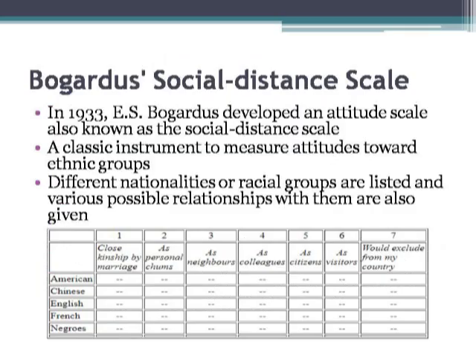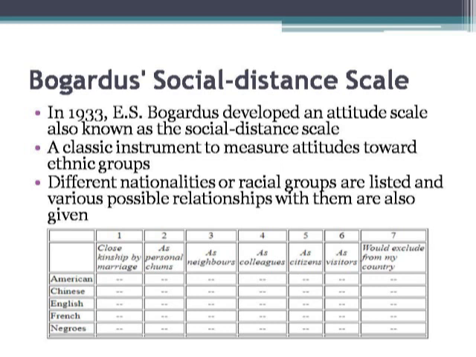Now let us talk about the third scale, which is Bogardus's social distance scale. This scale was developed by Bogardus in 1933 to measure attitude in a specific context. This scale was developed to measure attitude towards ethnic groups, or you may say social groups, and this was used to measure the amount of distance people perceive in their social attitudes.